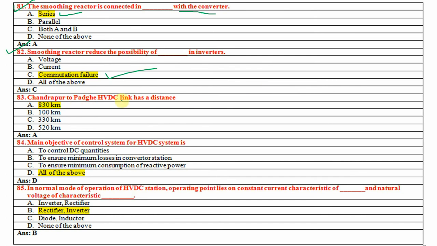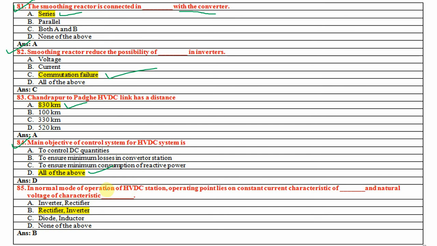The Chandrapur to Padghe HVDC link has a distance of 830 kilometers. That's why we go for an HVDC transmission line, because the distance is more than 800 kilometers. The main objective of the control system for an HVDC system is to control DC quantities, to ensure minimum losses in converter stations, and to ensure minimum consumption of reactive power. These are the three main objectives, so the answer is all of the above.